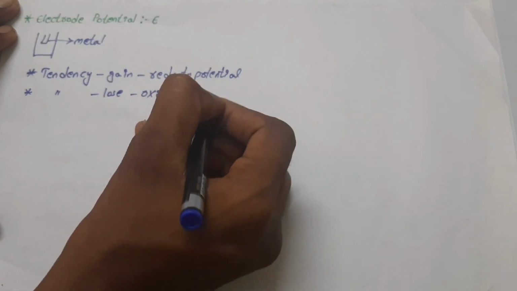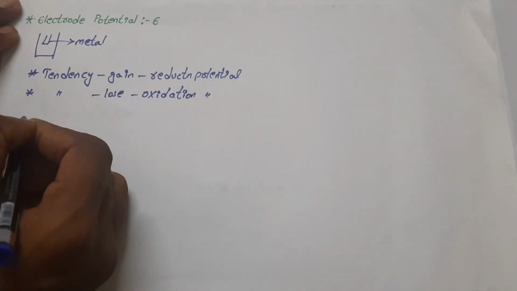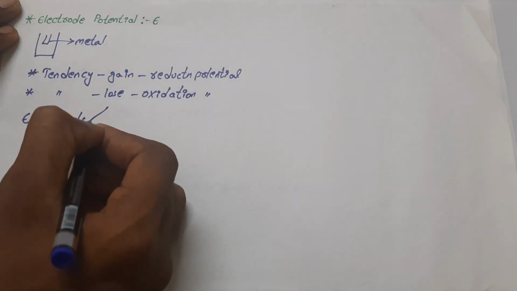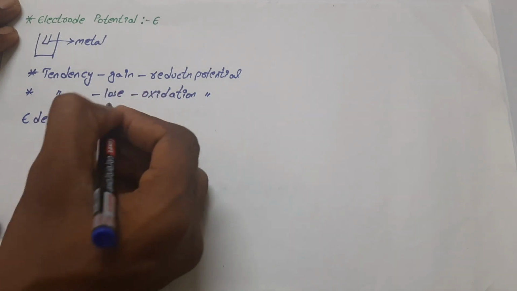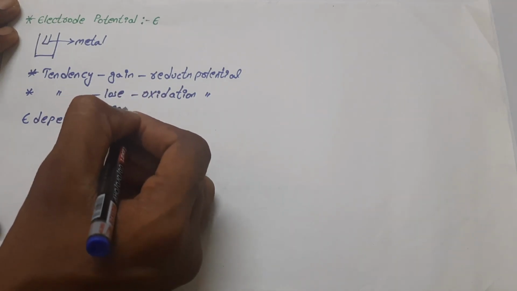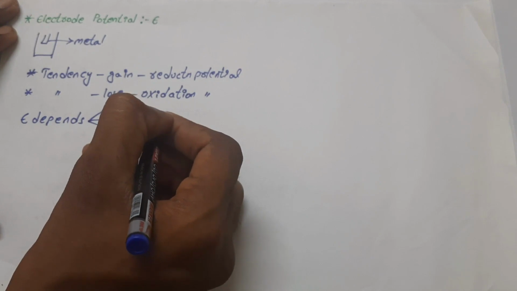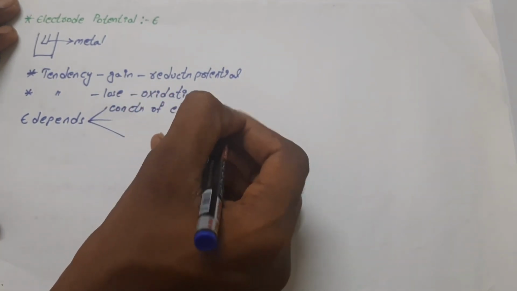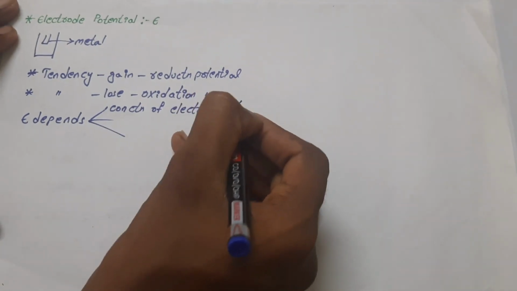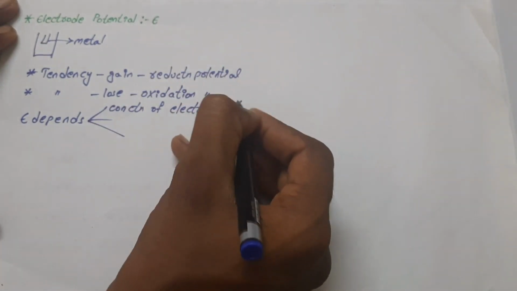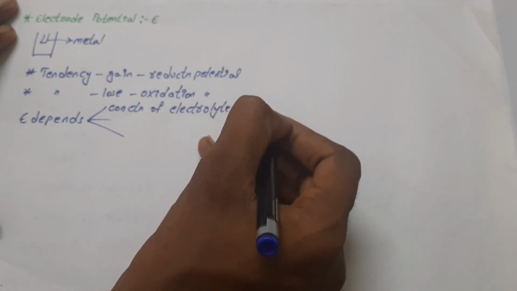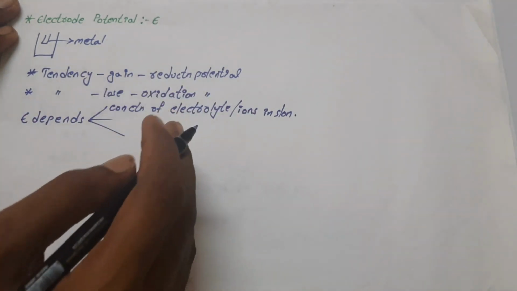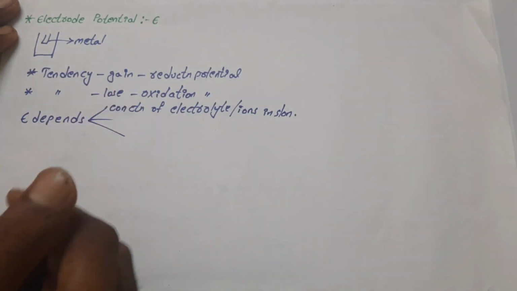This electrode potential, E, basically depends on three things. One is the concentration of electrolyte. As we have seen before, the electrolysis process happens because of the ions present in the solution, so the concentration of electrolyte is one reason for the electrode potential.